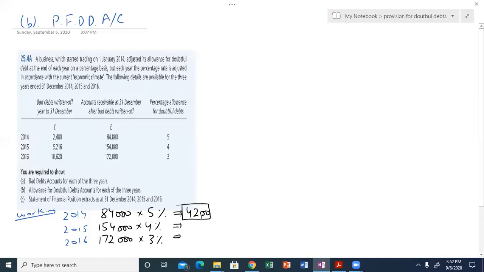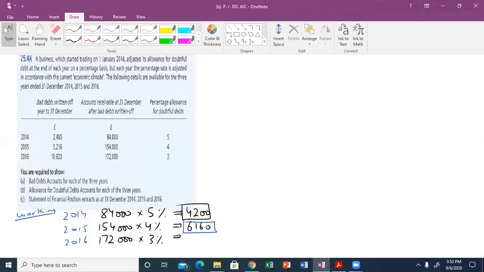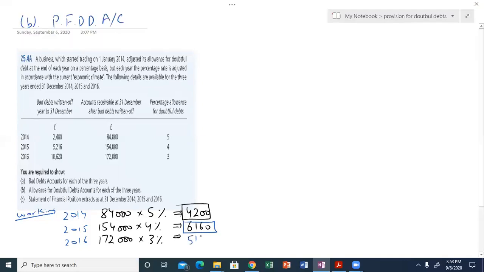154,000 into 4% is 6,160. This is the provision at the end of the year 2015. And then 172,000 into 3% will be 5,160. So now first of all we will be preparing the journal entries, so this will be easier.